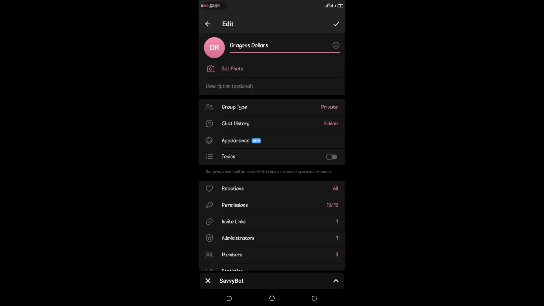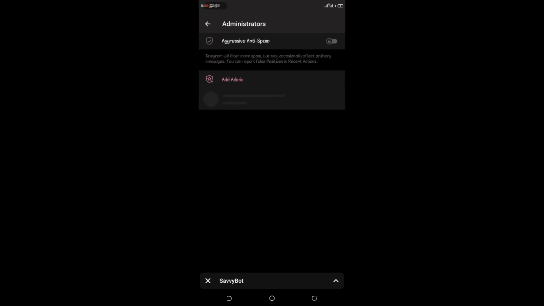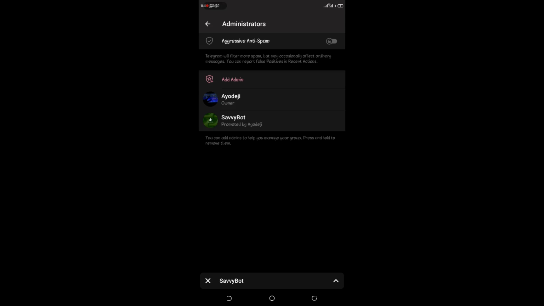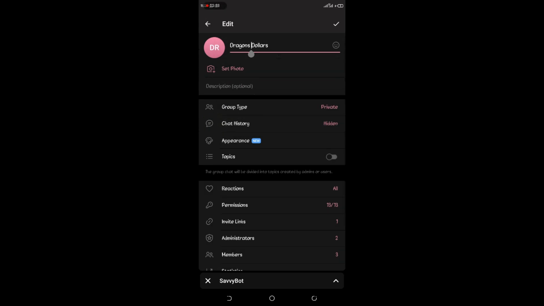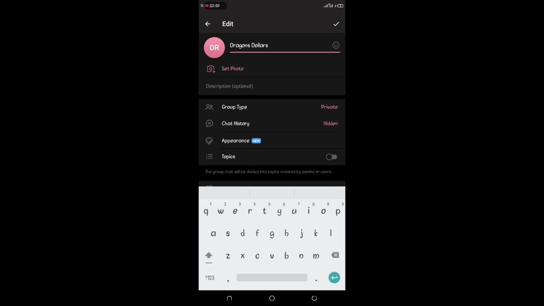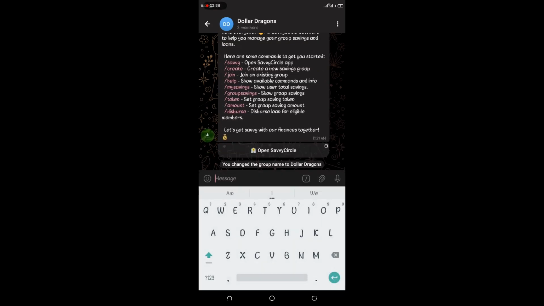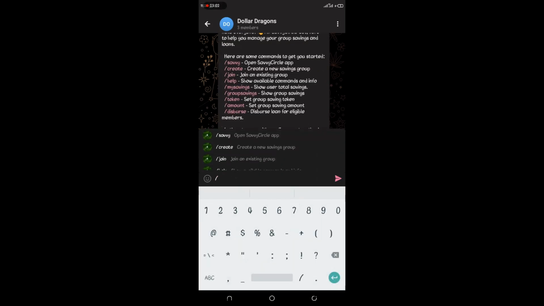Also, like before, we need to add the bot as an admin. So I'll add the Savvy bot as an admin to the group. Now I've added the bot as an admin to the group. Let me add Dragon. Oh, sorry, it should be Dollar Dragons. Yes, Dollar Dragons. Now, for this group to show on my group page, I'll use the create command.